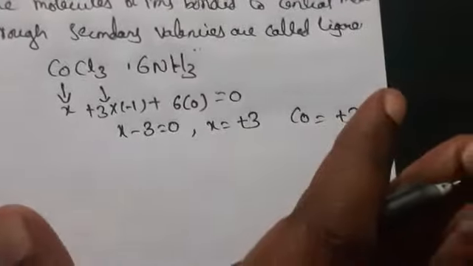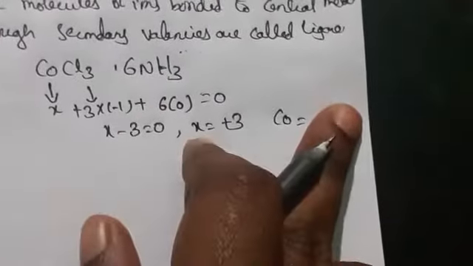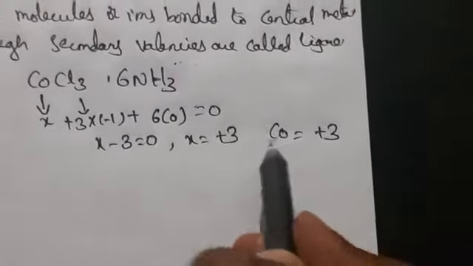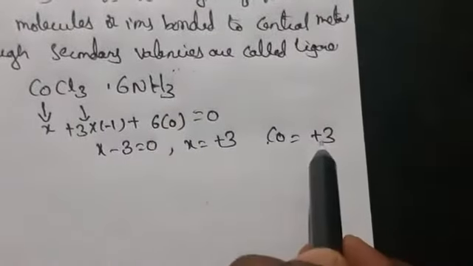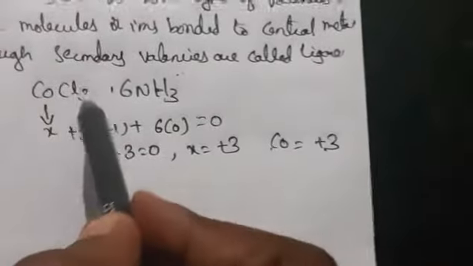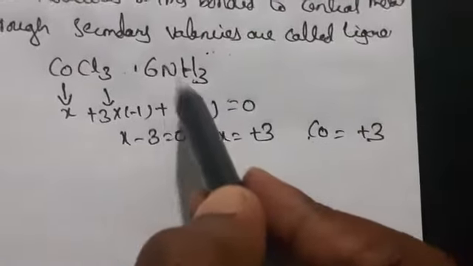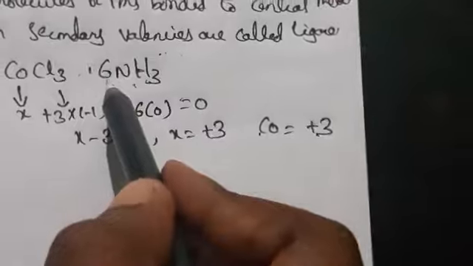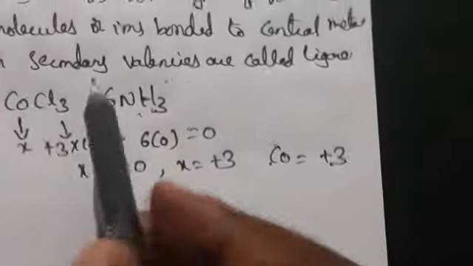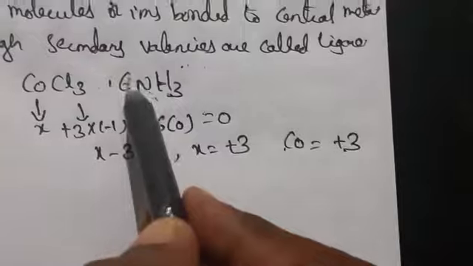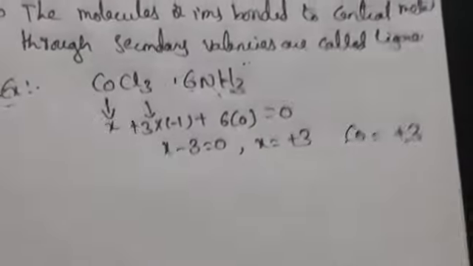Now what I have told you, the primary valence is equal to the oxidation state of the central metal atom. So for cobalt we got oxidation state +3. How many chlorine atoms are there? 3 Cl. So this is about primary valency. Next, the secondary valency is equal to the coordination number of the central metal atom or metal ion. The coordination number here is 6.